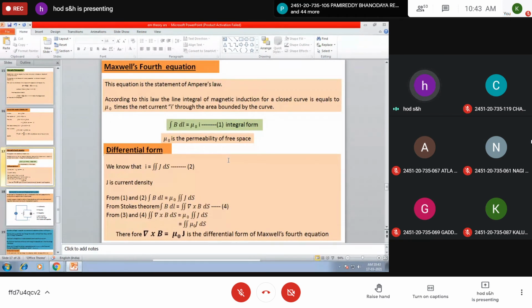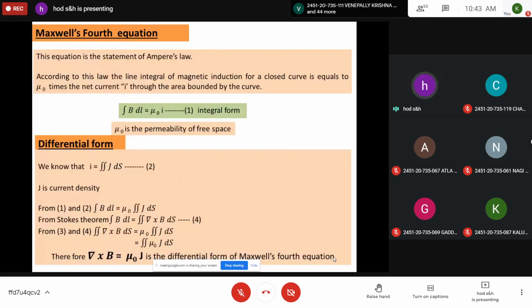And finally, you have Maxwell's fourth equation. Take the heading, Maxwell's fourth equation. And Maxwell's fourth equation describes Ampere's law. So the equation is the statement of Ampere's law.